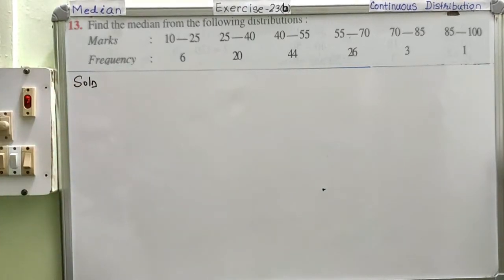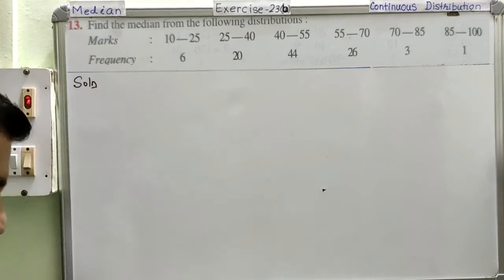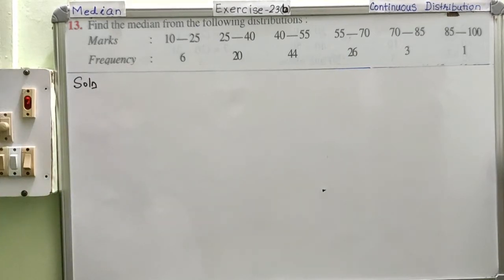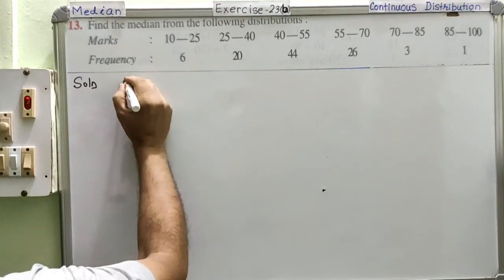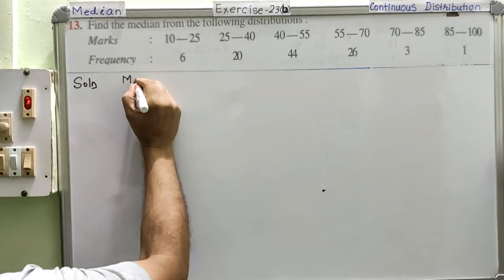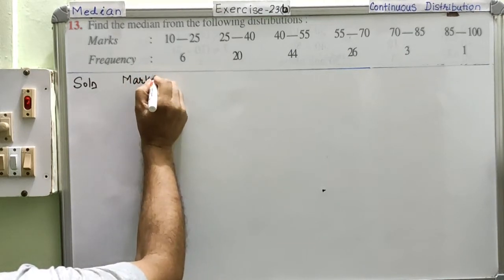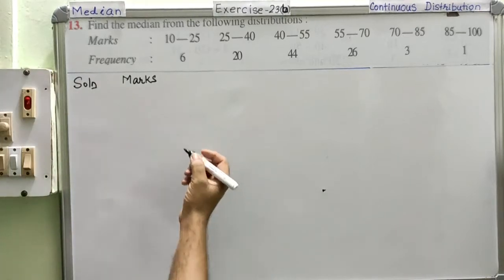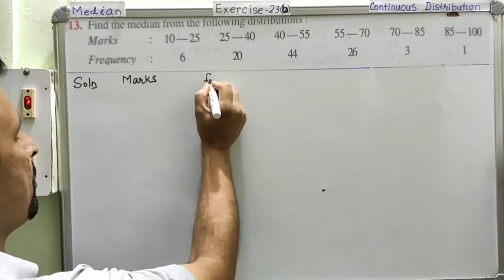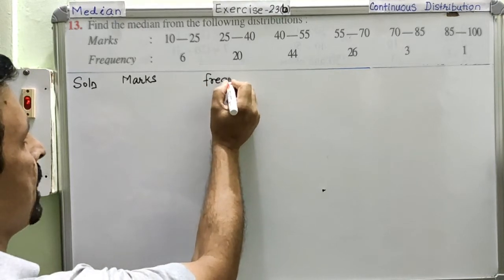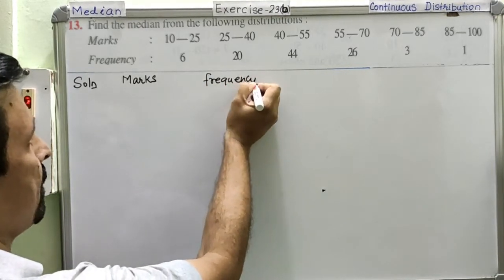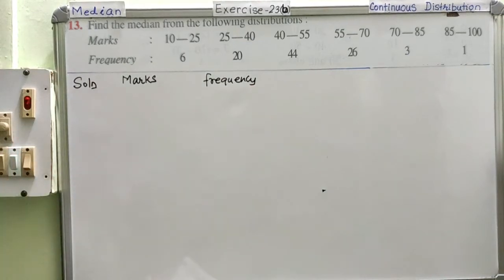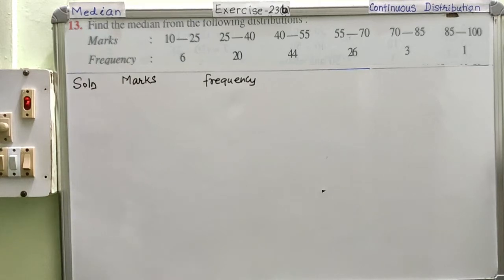Question number 13. First of all, let me just copy the question and then write this in column form. The first column we will have is the marks column. Marks column. Is this okay? Then the next one is frequency. Is it okay? Marks and frequency.